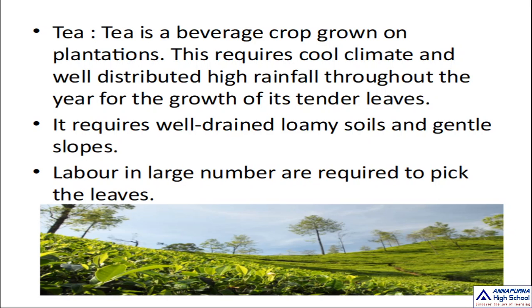In India, Assam is famous for tea plantations. It requires well drained loamy soils. Labor in large numbers is required to pick the leaves.